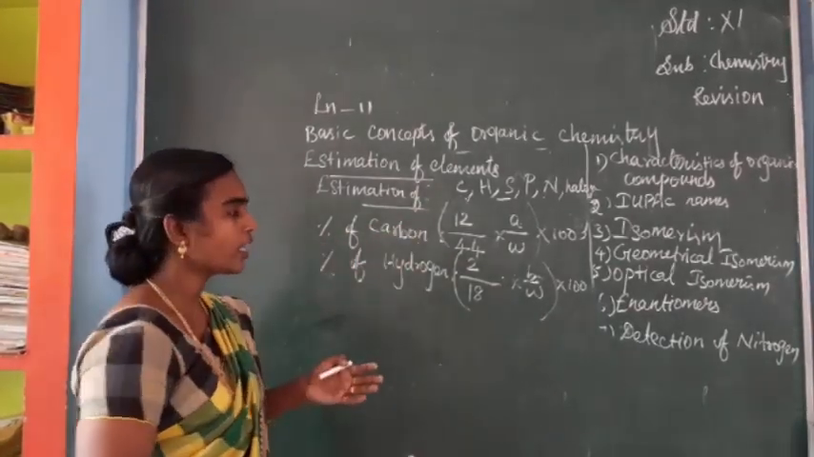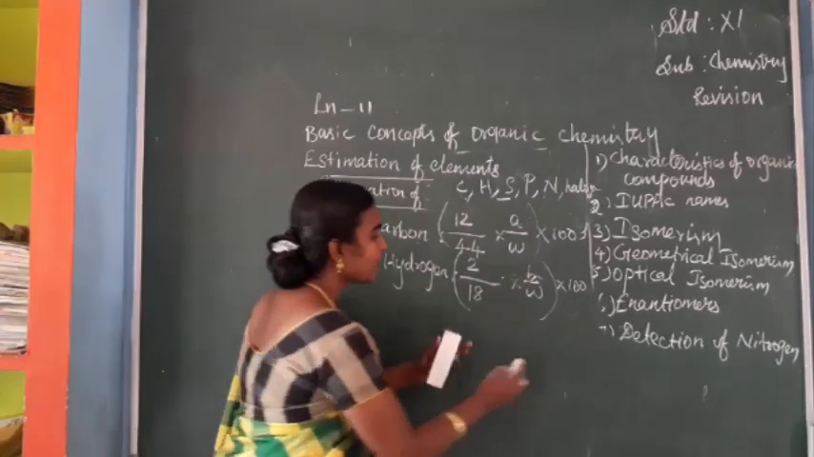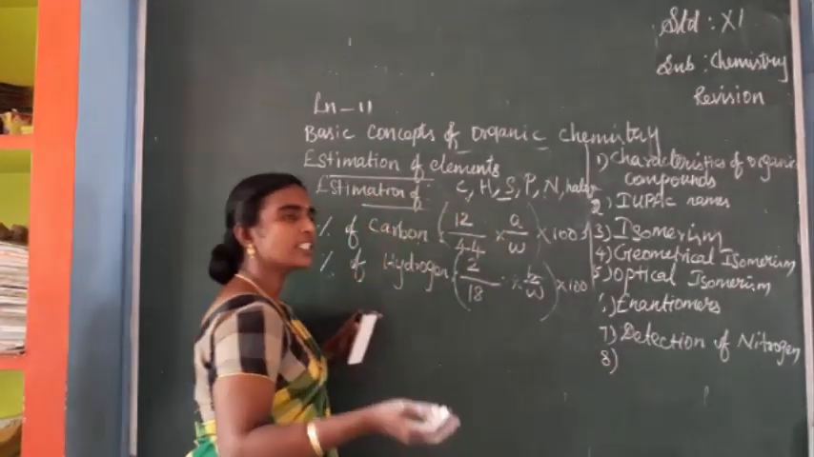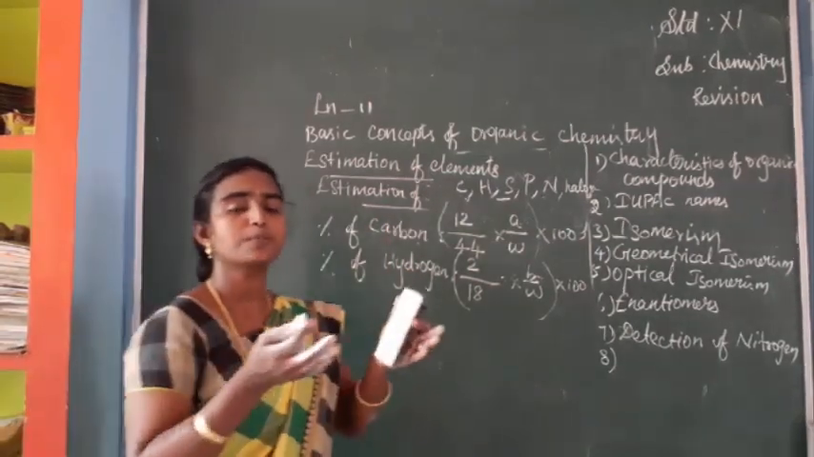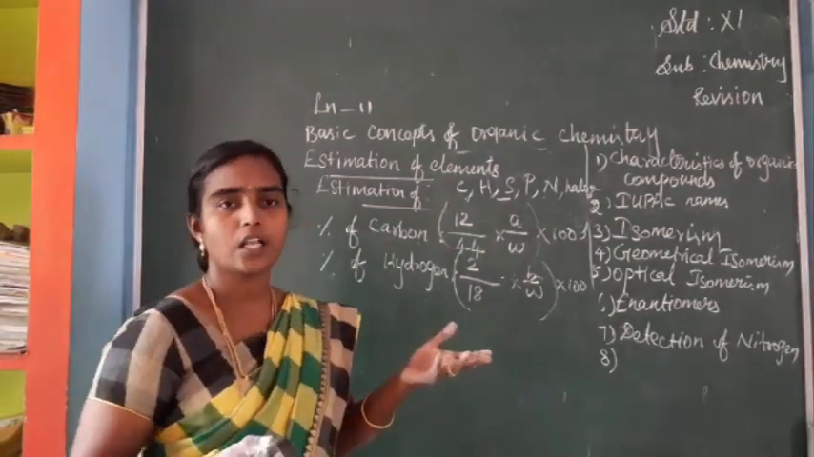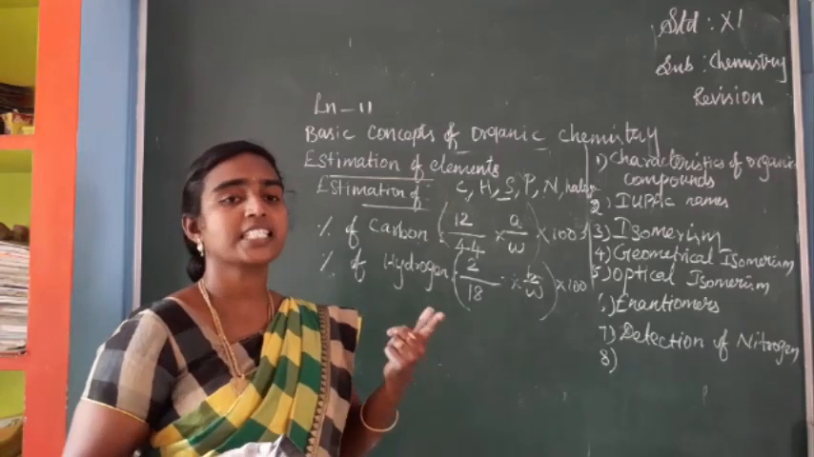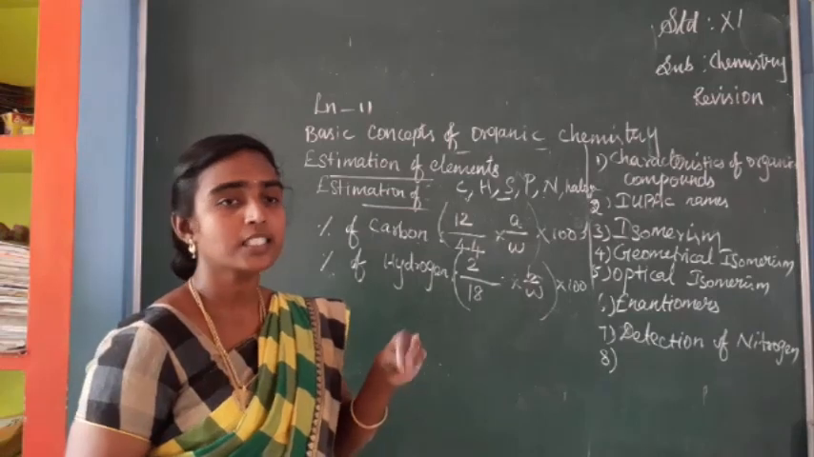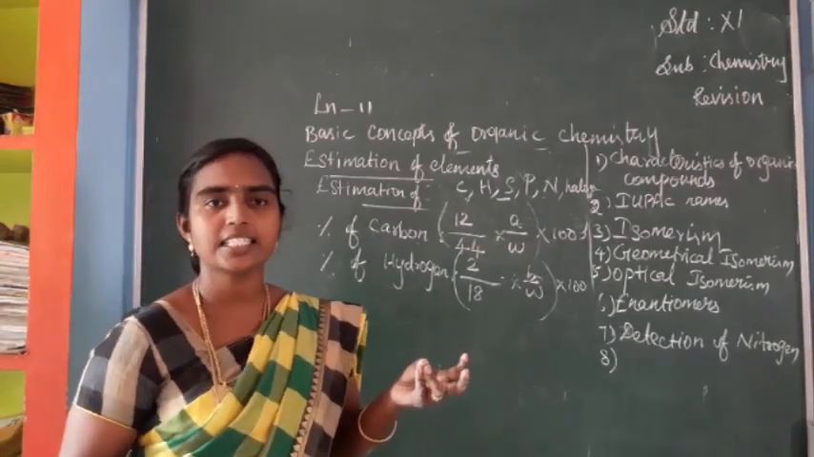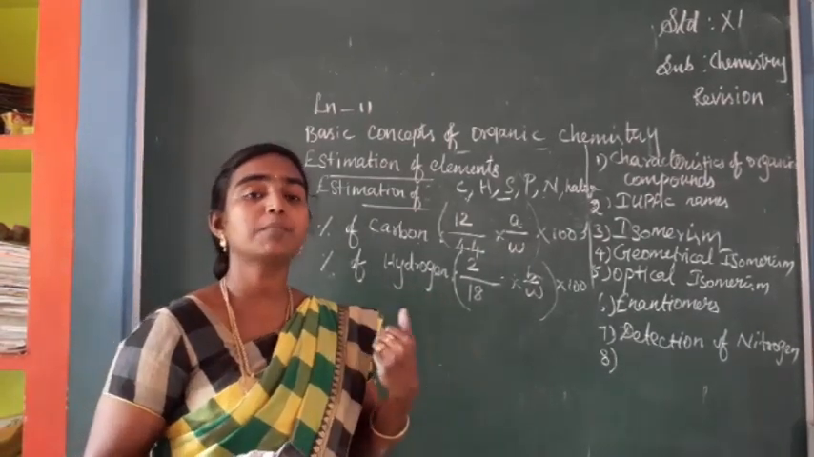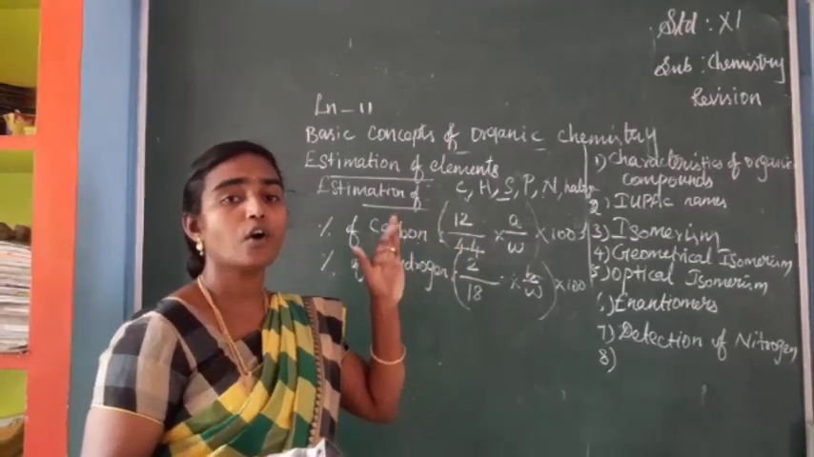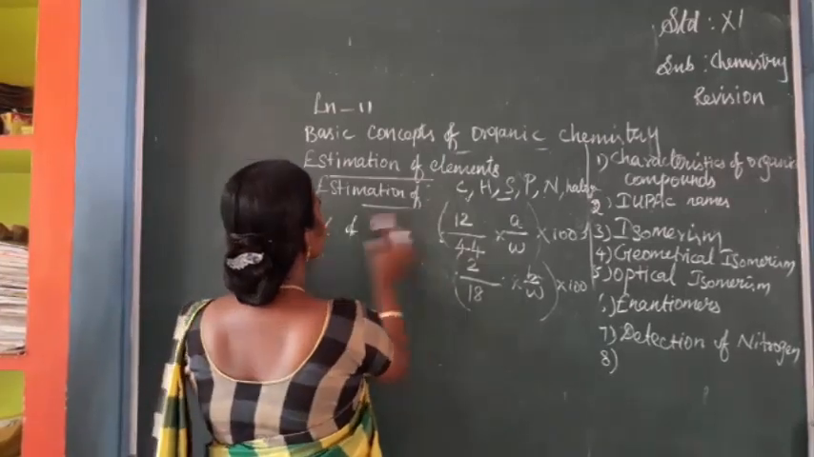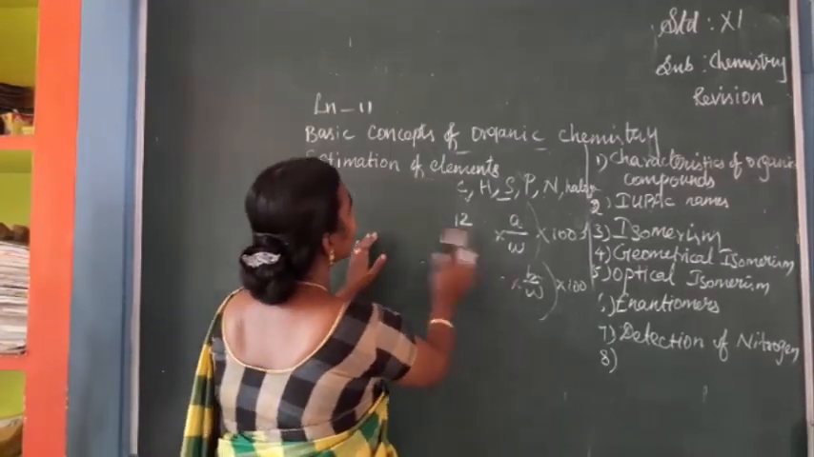So estimation is over. Next we have to see one more topic, that is purification of organic compounds. If it is a solid substance, usually it is purified by sublimation or crystallization, fractional crystallization methods. Liquids are usually purified by distillation, fractional distillation, azeotropic distillation, steam distillation. These are the methods for liquids, isn't it? Here I am going to explain the topic chromatography.